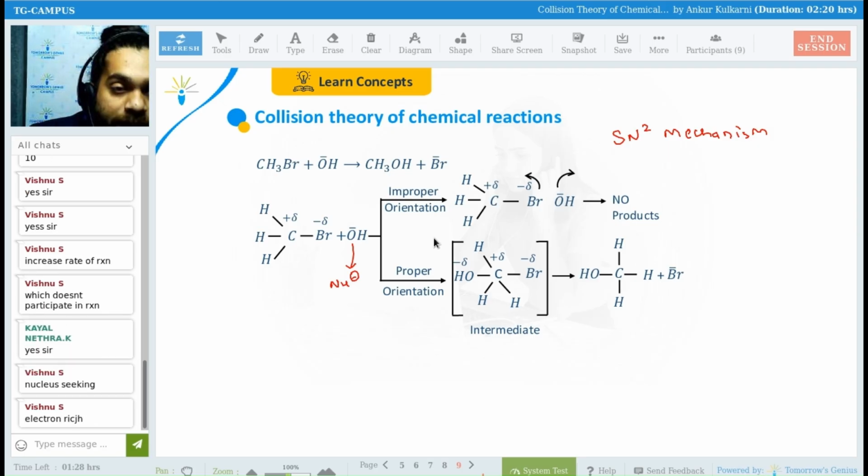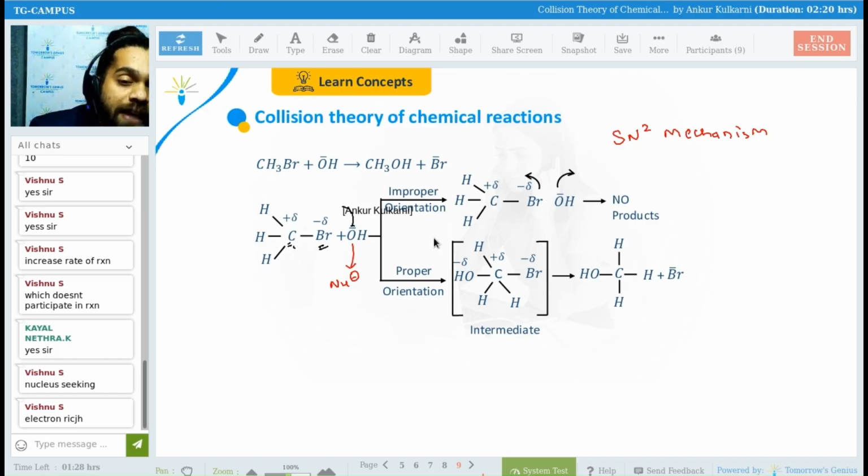Now this OH minus wants to attack the positive carbon. Anyhow it wants to attack. Over here, bromine is electronegative. What is electronegativity? It is the tendency to pull electrons towards itself. Due to that, bromine is negative and carbon is positive. So when OH attacks carbon at the positive center, bromine is in between the both.